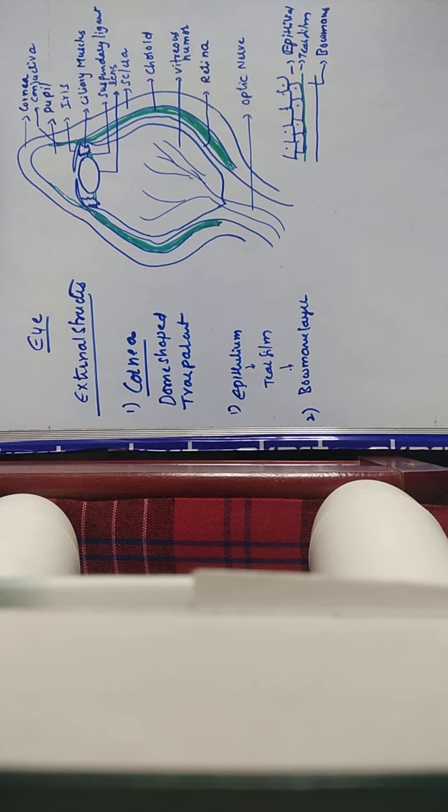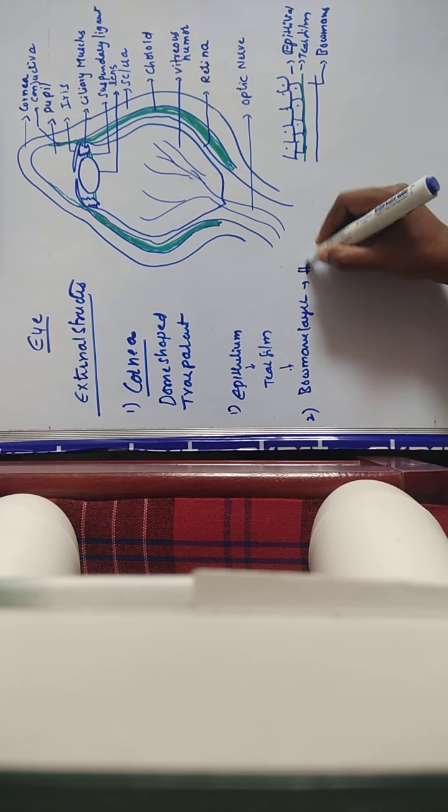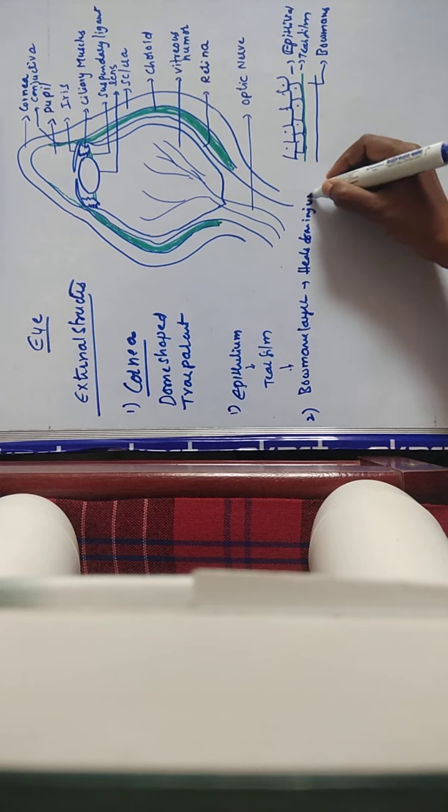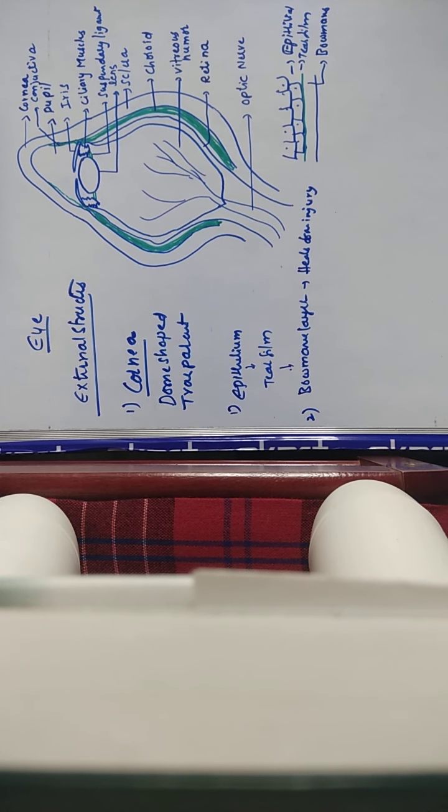See, suppose if there is any injury in the cornea, that is going to be healed with the help of this Bowman's layer. Is it clear? This Bowman's layer is useful; that means it heals from injury. Clear? And the next layer, you will call it the stroma.